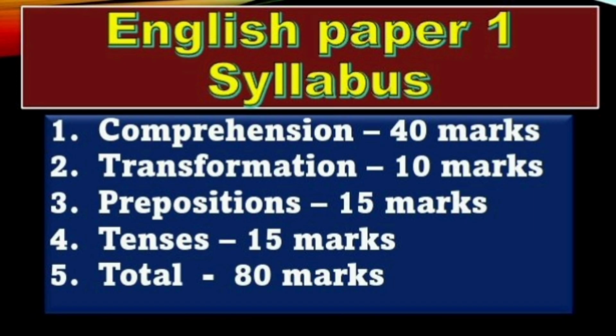Here we see that 40 marks are asked from the comprehension area, 10 marks from transformation of sentences, 15 marks from prepositions, and 15 marks from tenses. In total, 80 marks of questions are asked in English paper 1.